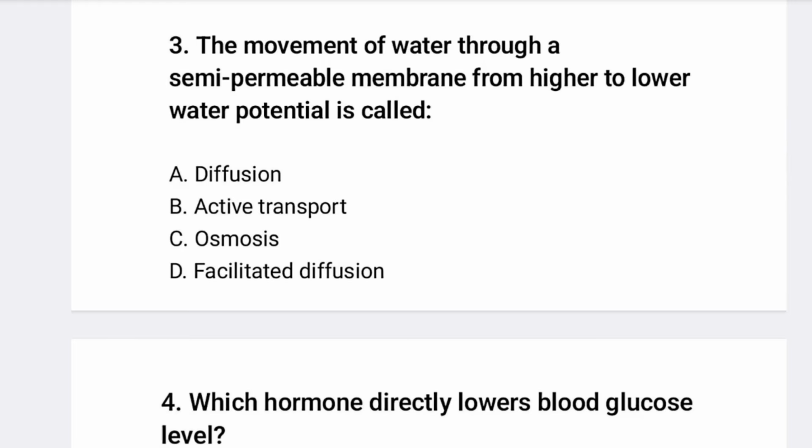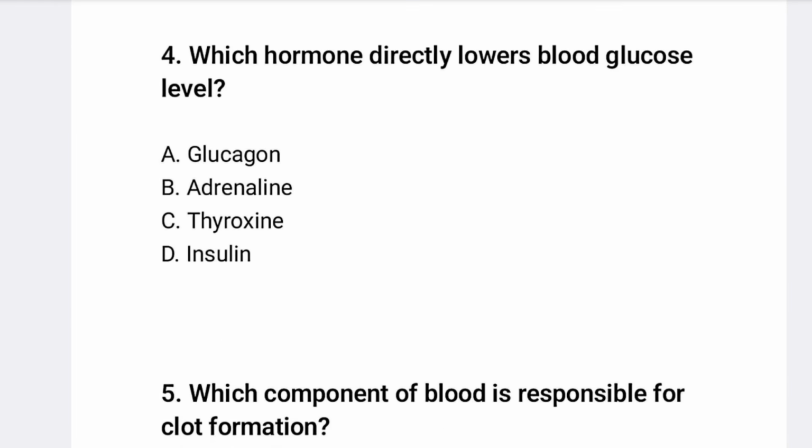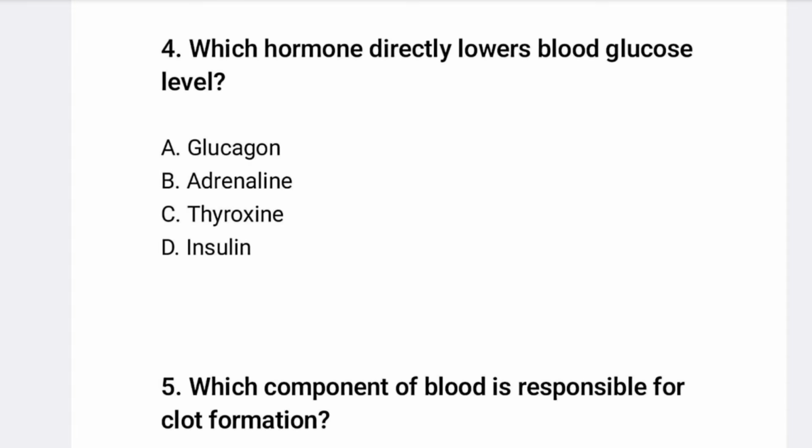And now another question, number 4, which hormone directly lowers the blood glucose level? So the options are A, glucagon, B, insulin, C, thyroxine, and D, insulin. So it is insulin. Insulin directly lowers the blood glucose level. It brings it back to the set point, the normal position.